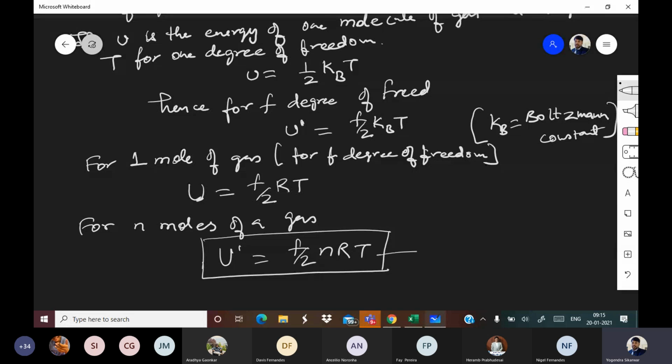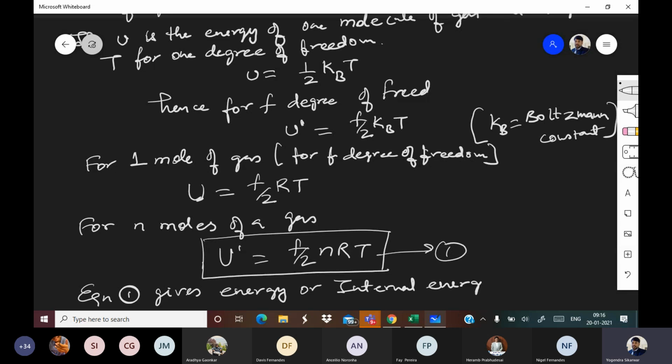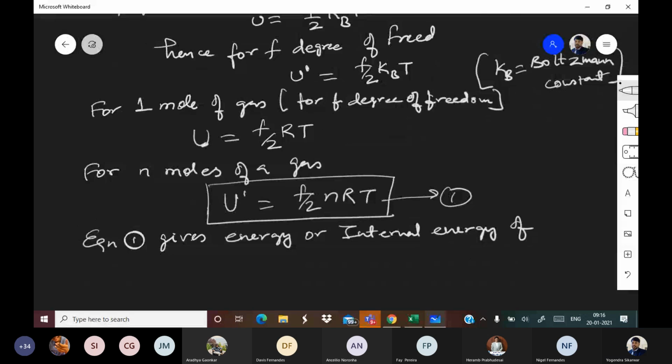Let me call this equation 1. Equation 1 gives energy, or you can call it internal energy, of a sample of gas having n moles and F degrees of freedom.